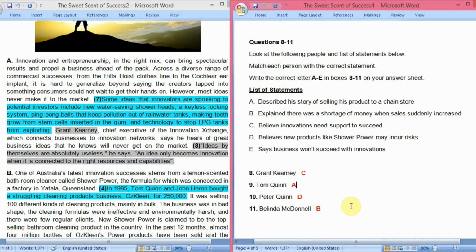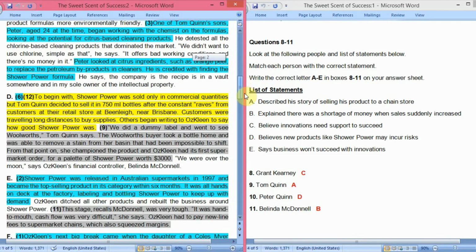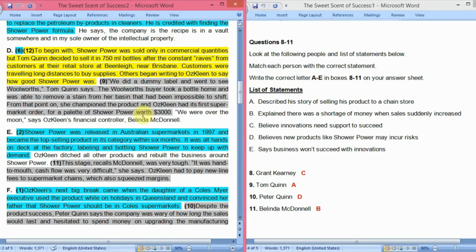Now, ninth question, Tom Quinn. Answer is A, which means that Tom Quinn described his story of selling his product to a chain store. So, Tom Quinn described how he sold his product to a chain store. Let's see where it is written in the passage. Okay, so the answer is in D paragraph. From the fifth line: we did a dummy label and went to see Woolworths. So we don't know at present what Woolworths is. So this is said by Tom Quinn that there was a dummy label and they went to see Woolworths.